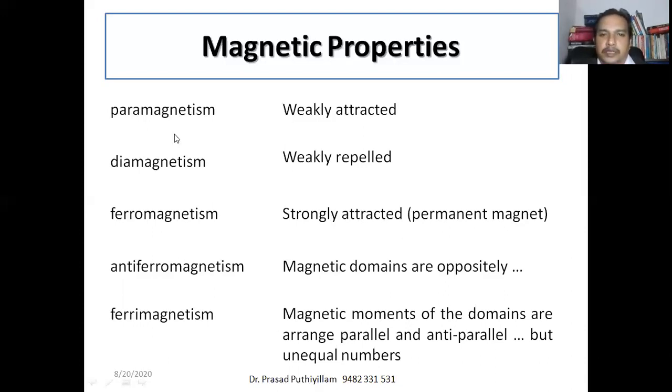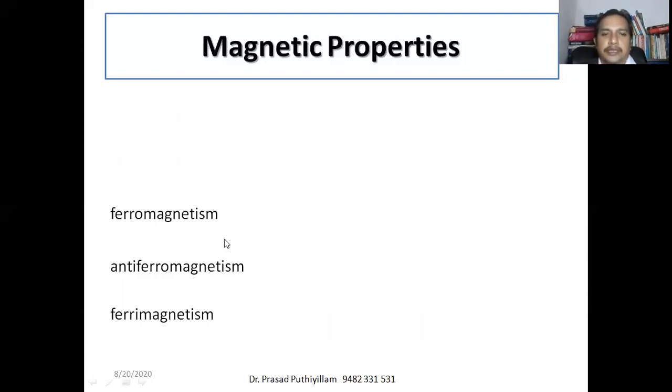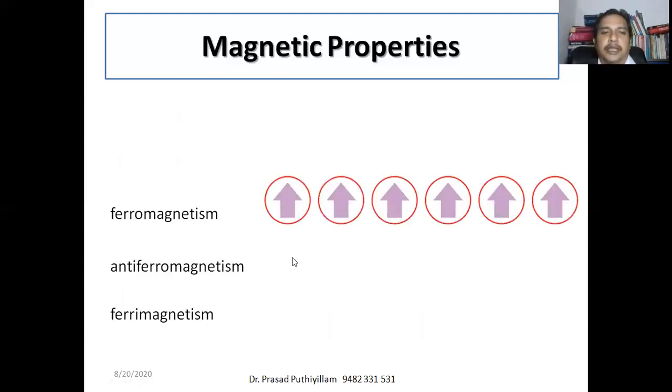So in these categories, weakly attracted is a paramagnet, weakly repelled is a diamagnet, and strongly attracted, the magnet itself, we call a ferromagnet. If the magnetic domains are opposite, it is not showing the magnetic property because the domains get cancelled as they are oppositely arranged, that is antiferromagnetic, or ferrimagnetic properties. These three cases are schematically represented here.